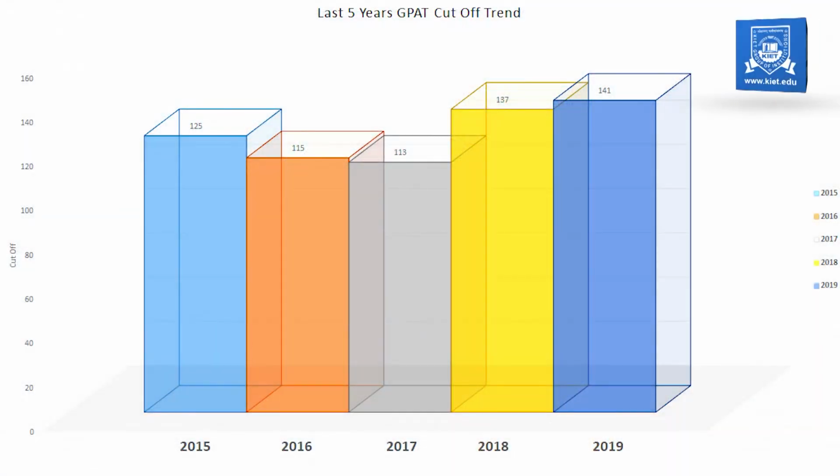So, sir, what is the cutoff marks trend of GPAT? In last 5 years, cutoff marks were, in 2015, 125 marks. If you are talking about 2016, then it was 115 marks out of 500. In 2017, it was 113 marks. In 2018, it slightly increased and it was 137 marks. And in last year, that was 2019, it was 141 marks. So I will suggest the students to target for at least 150 marks as a safer side.